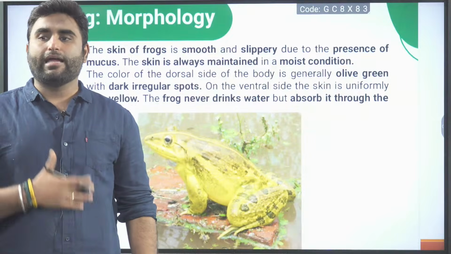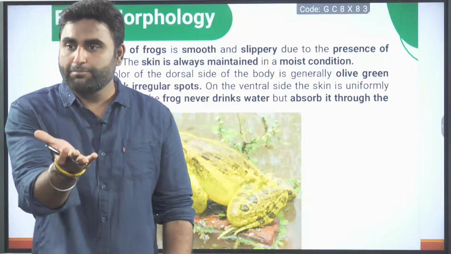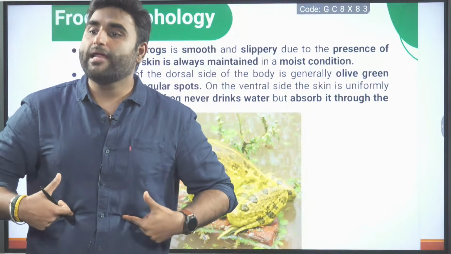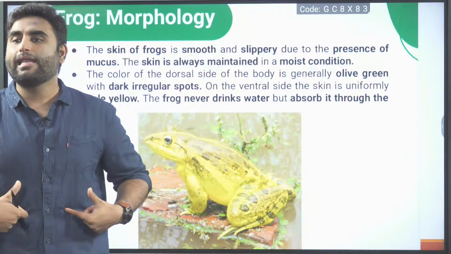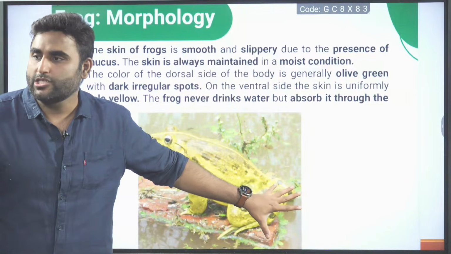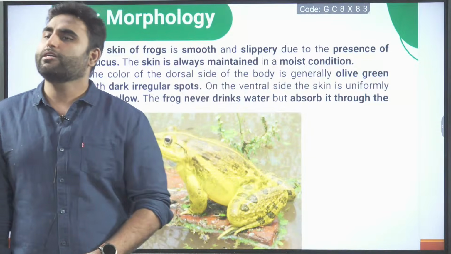Ventral, belly side area. The belly side area will be which color? If I flip the frog, you will see the belly of the frog. Belly of the frog is pale yellow. Dorsal side is olive green with dark irregular spots.